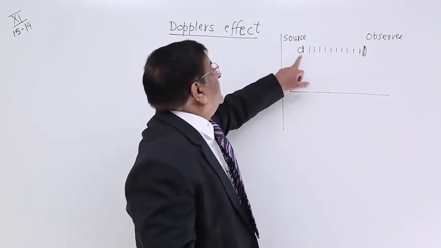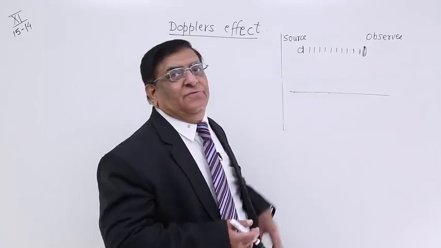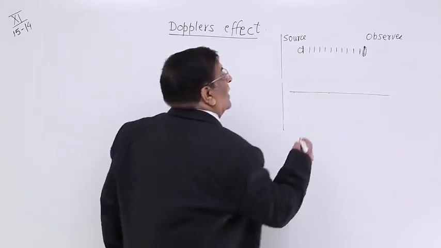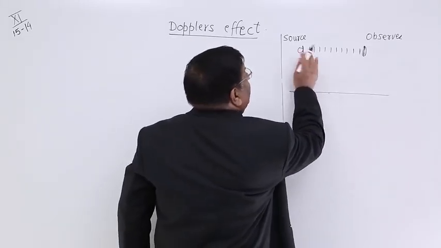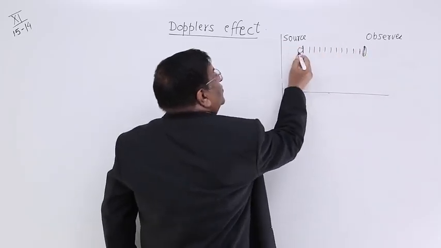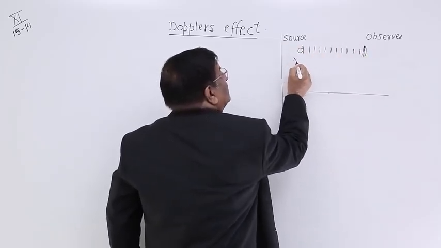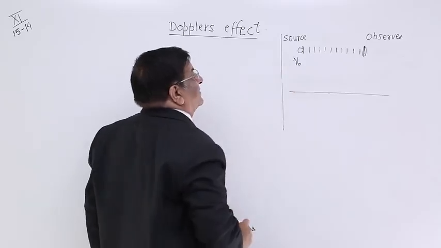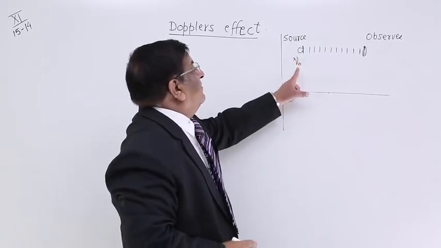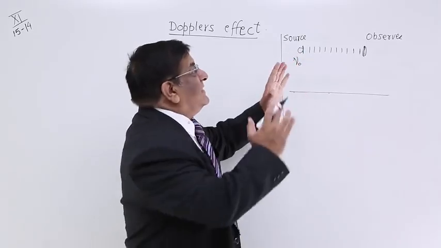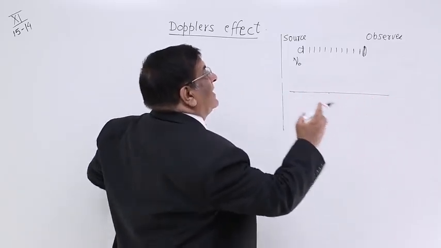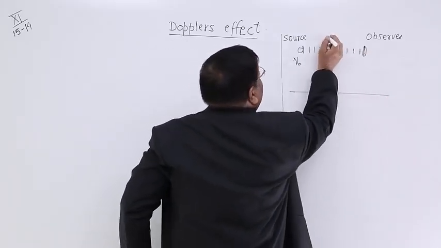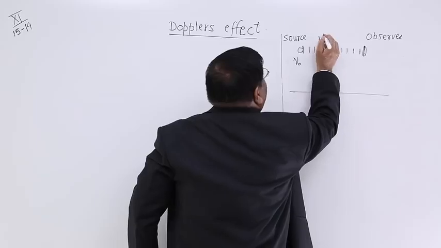Okay. Now, a source is generating a certain frequency. We can say in 1 second, the number of waves which are propagating is known as its frequency. Let its frequency be nu naught. This is given by the source. With this, the waves are propagating and they have a certain velocity to move. Let that velocity be v.